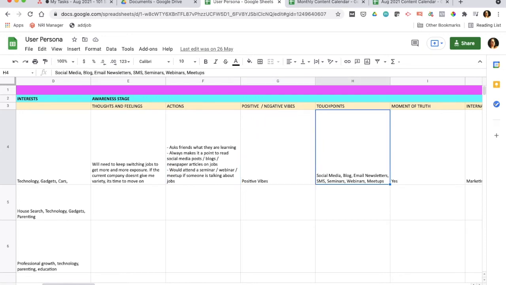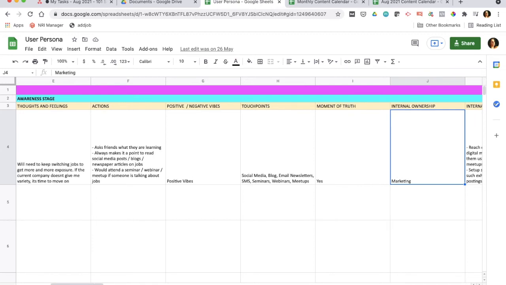His touch points, where does he go? What mediums does he go to? Moment of truth: is this a defining moment for him where he wants to take that action? Yes, because he's suddenly aware and he knows that he needs to do something about it.